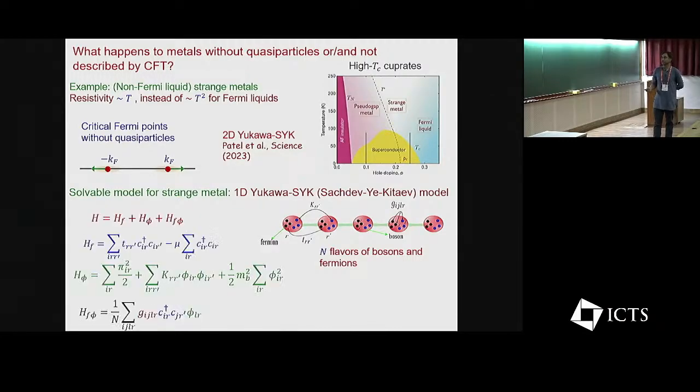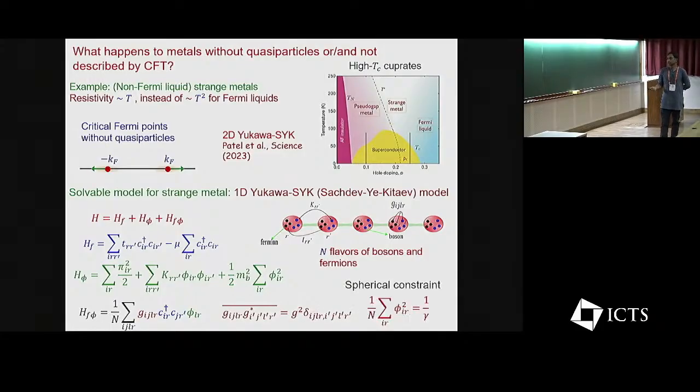Okay, and there are parts where fermions hop from one quantum dot to another, and the bosons also move from one quantum dot to the other. What is most important here is this Yukawa coupling between the bosons and fermions. This Yukawa coupling is random, a random Gaussian number, and also there is a spherical constant.